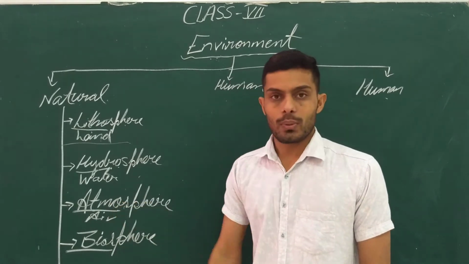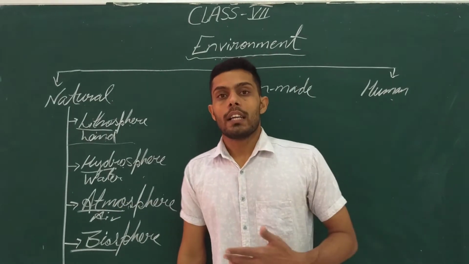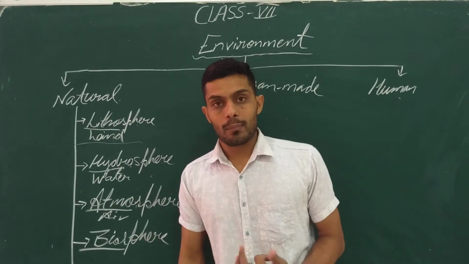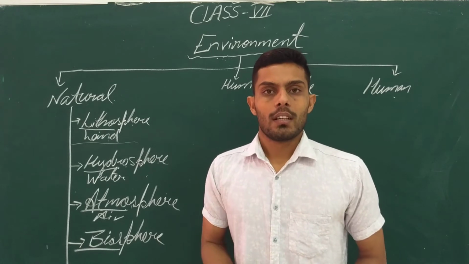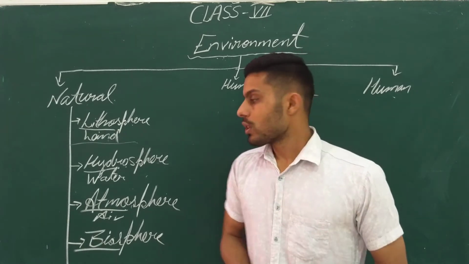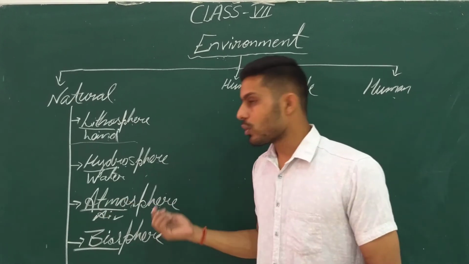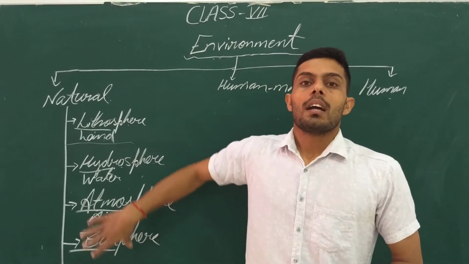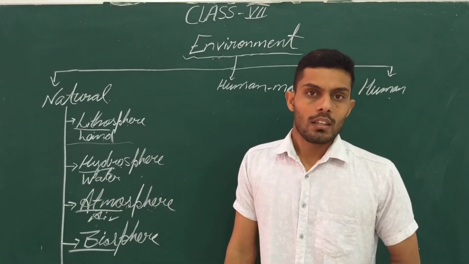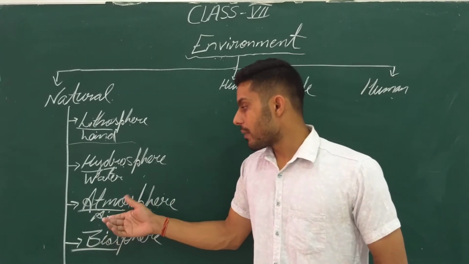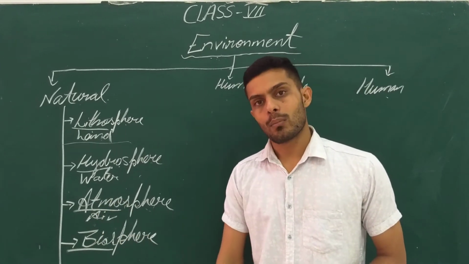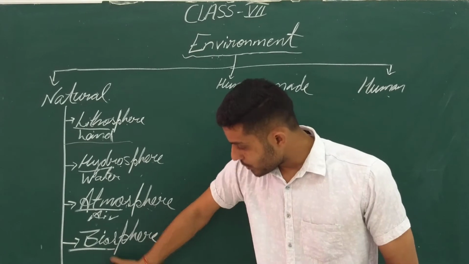Third is the atmosphere. We live in air, and we require oxygen to breathe. Got it? We require sunlight to live, to see. The atmosphere is the domain of all the gases, all the air. All the surroundings made by the air or gases are termed the atmosphere. What is the biosphere?